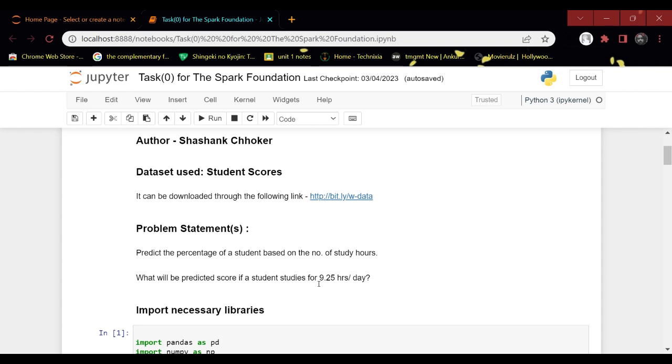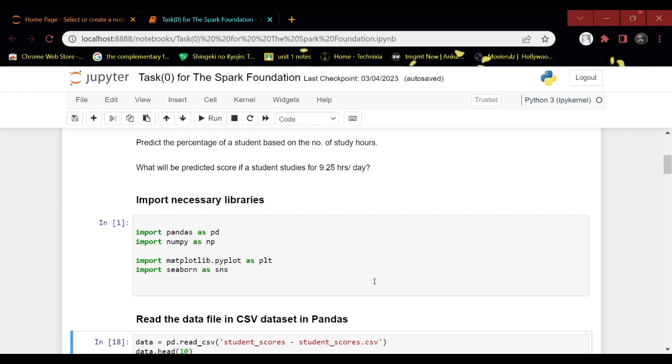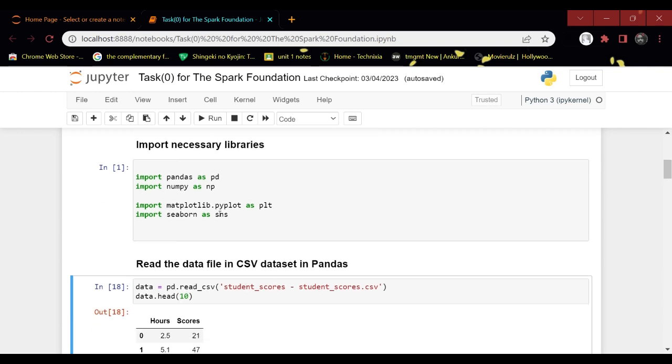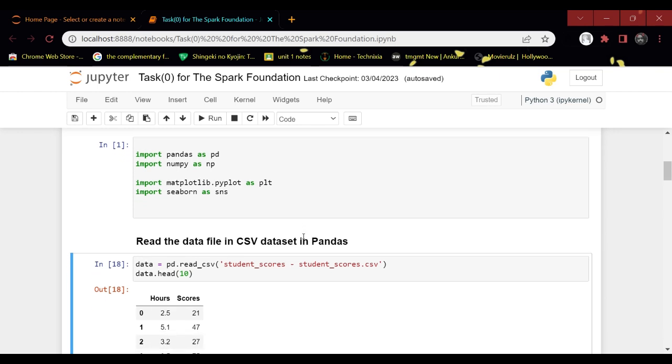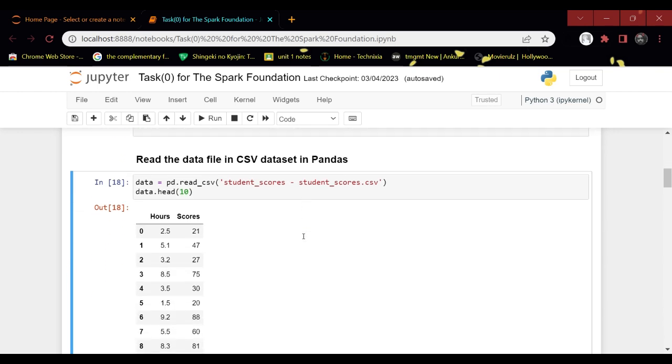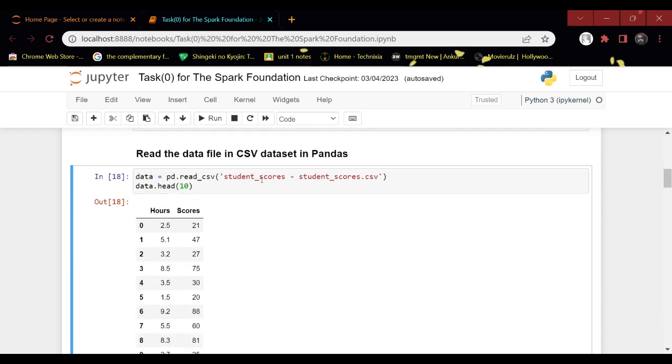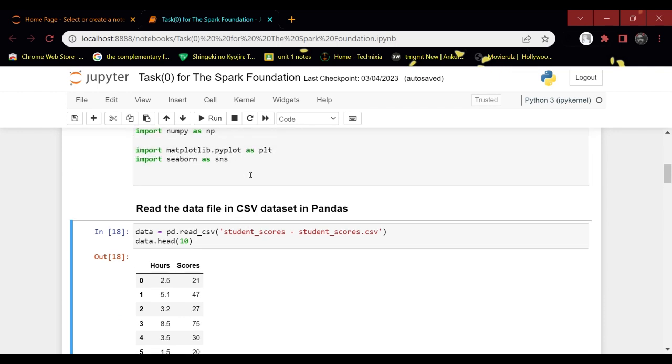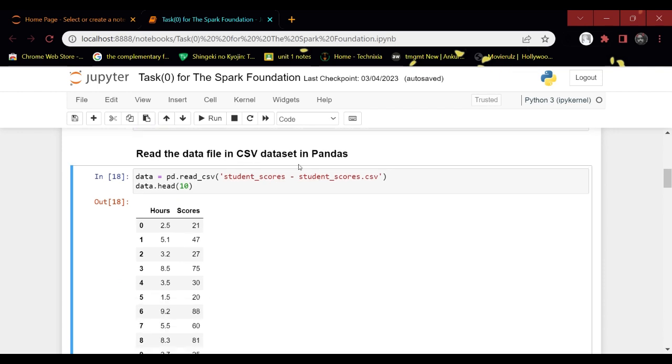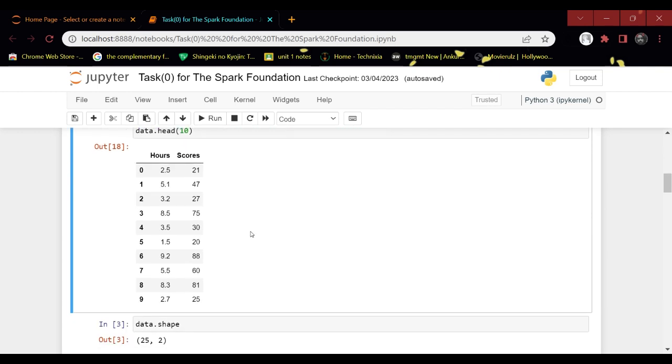In order to solve this problem, we have to import the necessary libraries. The necessary libraries are pandas, numpy, matplotlib and seaborn. Then in the second step, as you can see, we are reading the CSV file and using the head method to get the top students, their hours and their scores.